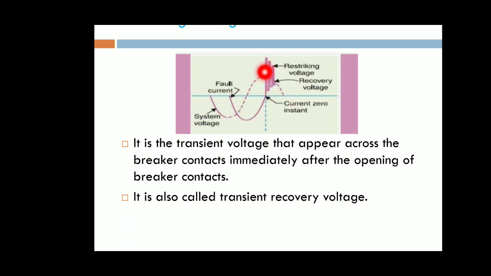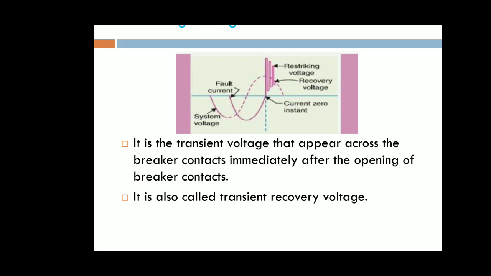Next one is the restriking voltage. Restriking voltage is also known as the transient voltage, which is obtained across the contacts of the circuit breaker when immediately measuring the starting of the oscillation. This is the highest peak of the oscillation. It is known as the restriking voltage. It is also called the transient recovery voltage.